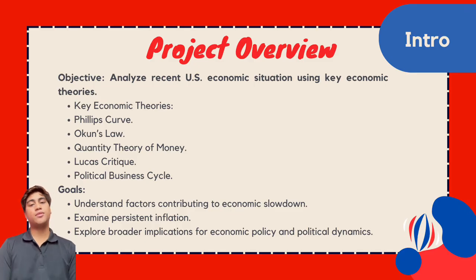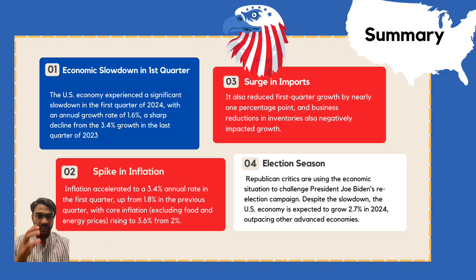So the objective is to analyze the recent US economic situation using key economic theories. The key economic theories are the Phillips curve, Okun's law, the quantitative theory of money, the Lucas critique, and the political business cycle. The goals are to understand factors contributing to economic slowdown, examine persistent inflation, and explore broader implications for economic policy and political dynamics.